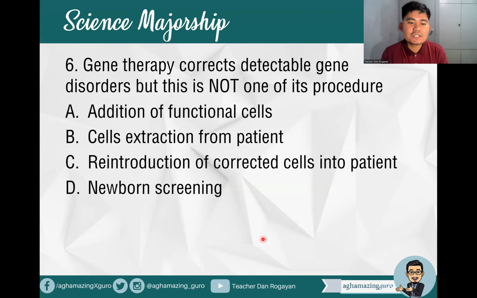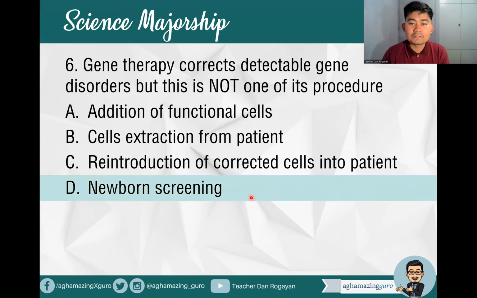Next, number 6: gene therapy corrects detectable gene disorders, but this is not one of its procedures. A, addition of functional cells. B, cells extraction from patient. C, reintroduction of corrected cells into patient. Or letter D, newborn screening. Okay, so which is not one of the procedures of gene therapy which corrects detectable gene disorders? All right. So of course that is correct: letter D, newborn screening, right? So newborn screening is not one of the procedures of gene therapy.